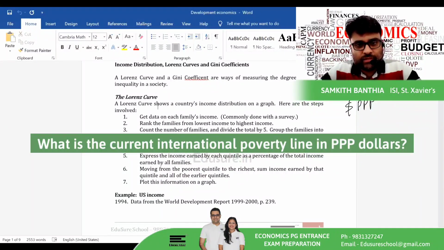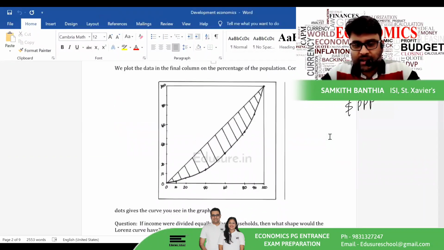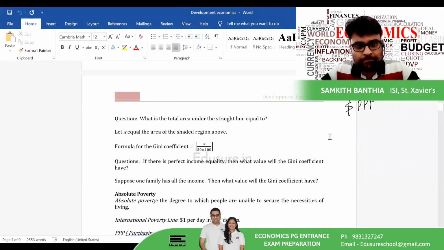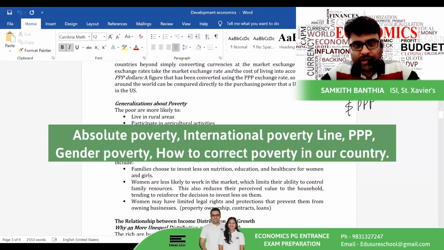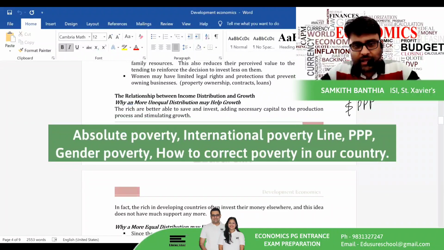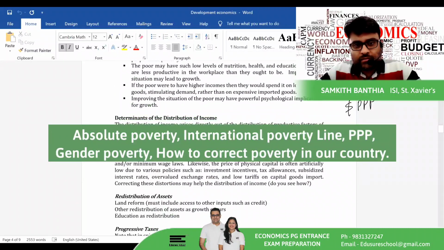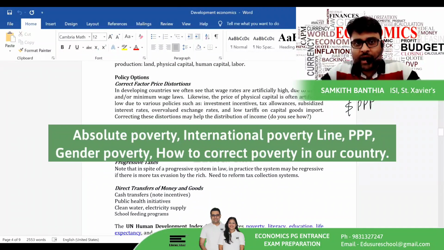So this material becomes relevant for South Asian University: absolute poverty, the international poverty line, PPP, gender poverty. These things are important, and also how to correct poverty in a country.